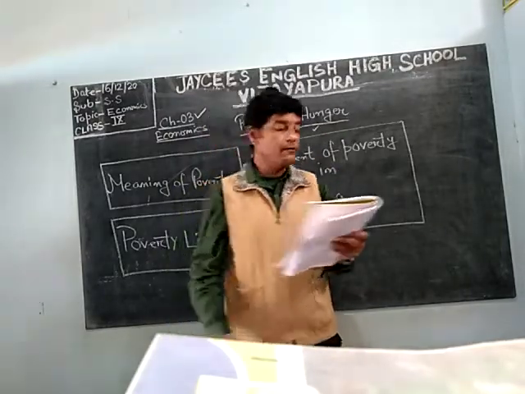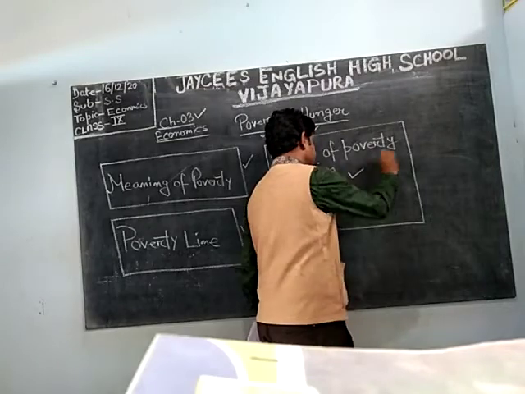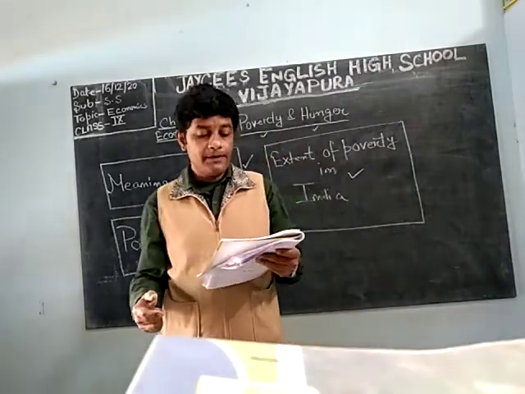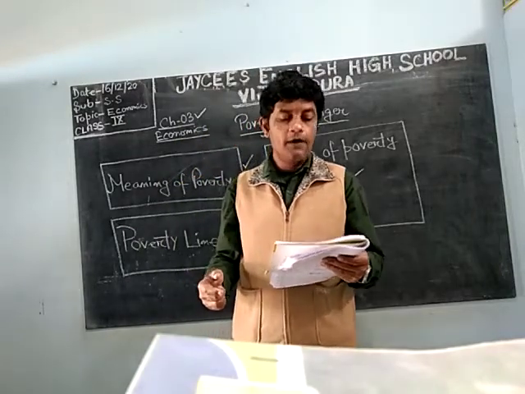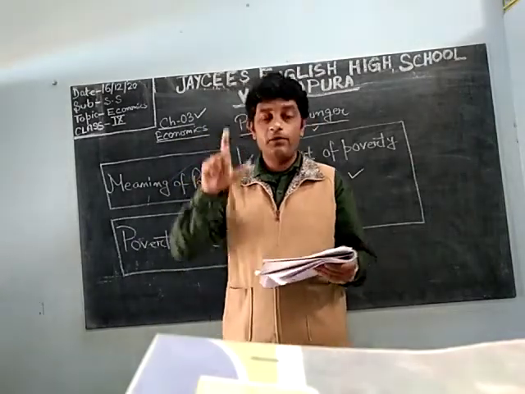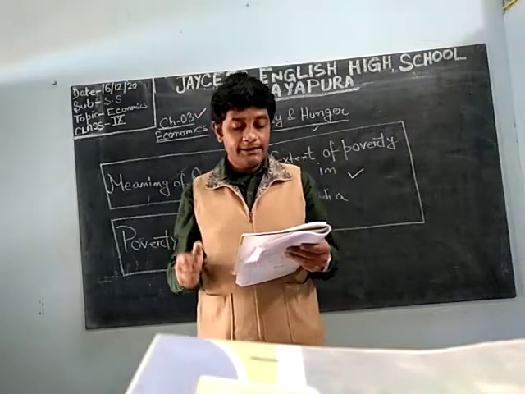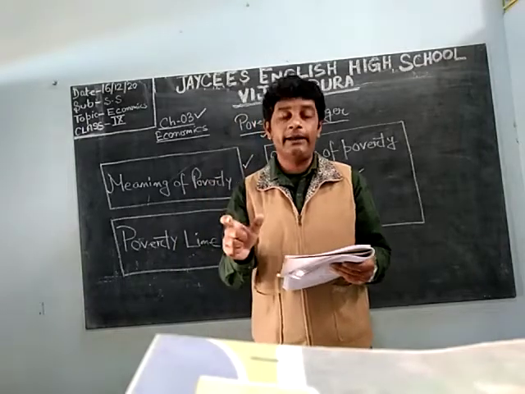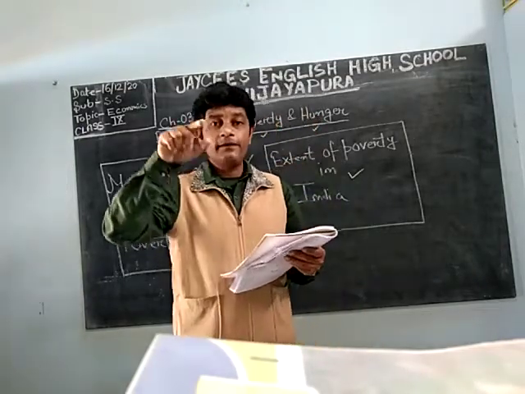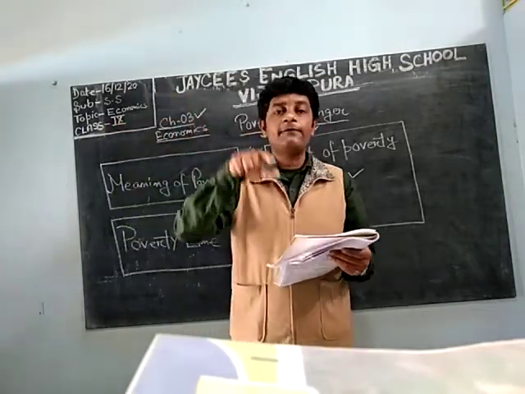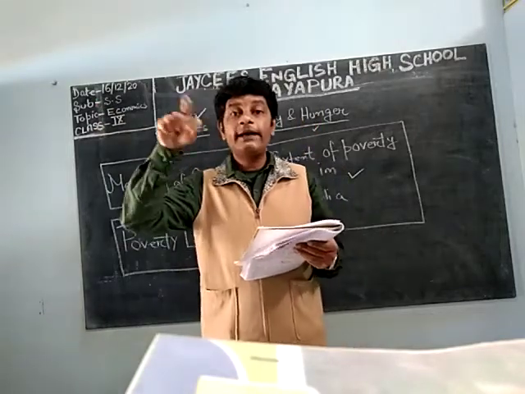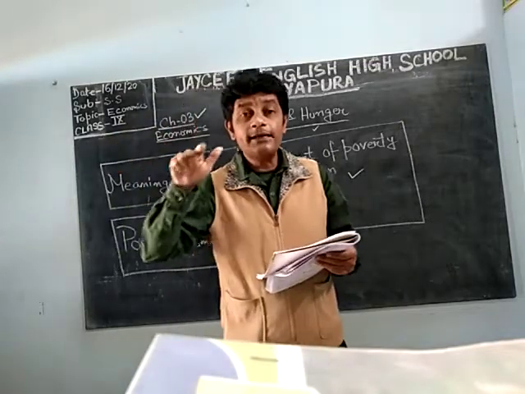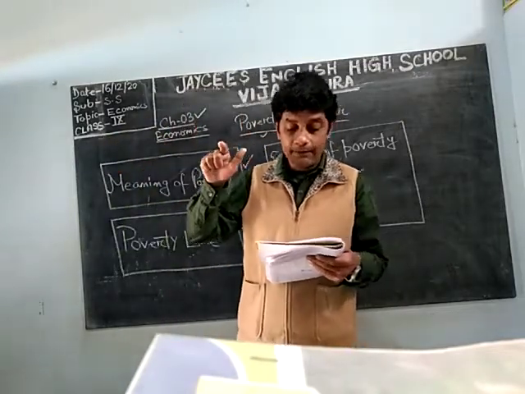So the extent of poverty in India. What is this extent of poverty in India? Check Figure 1 on page number 122 of Part 2 of Social Science. On page 122, one figure is there: the trend in percentage of people below the poverty line. Now here, you can see the graph. In the graph they have mentioned the percentage of persons below the poverty line.